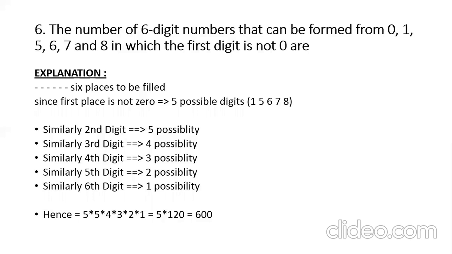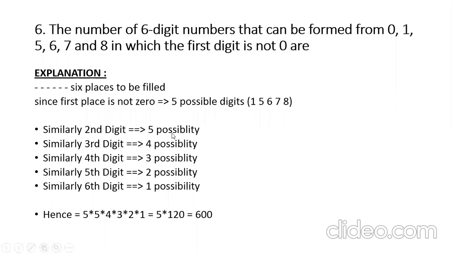1, 5, 6, 7 and 8 can occupy. So how many? 5 can occupy. The second digit can be filled in 5 ways, because we have used only 1 digit already. So the remaining 4 digits are there, and that 0 can also come as the second digit.